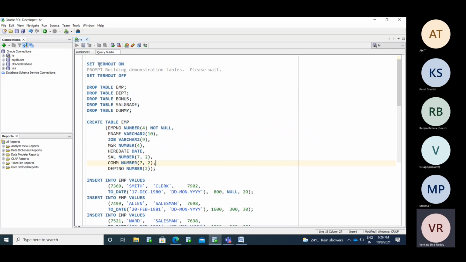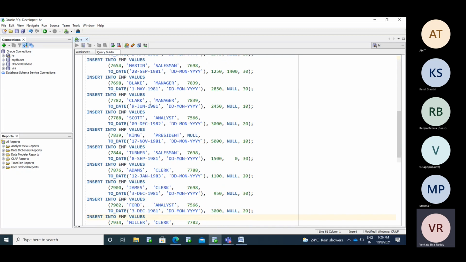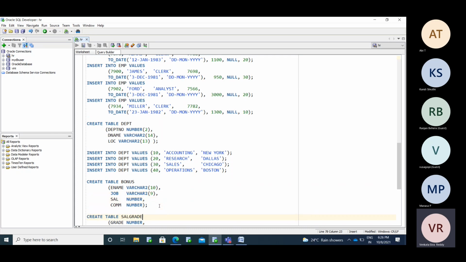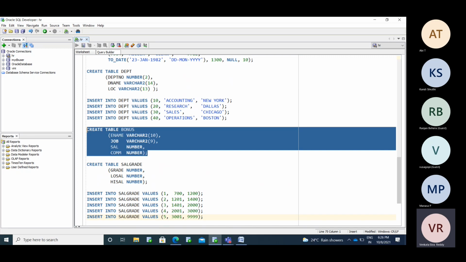Here I am dropping the tables, creating them, and inserting the required data into the tables. This is an insert statement I have prepared. After that I am creating the DPT table and inserting the records. What are the departments we have? Then the bonus table. The bonus table is for bonus information; if you want to calculate bonus information, it needs to be inserted in this table. As of now, we don't have any bonus information for any employee.